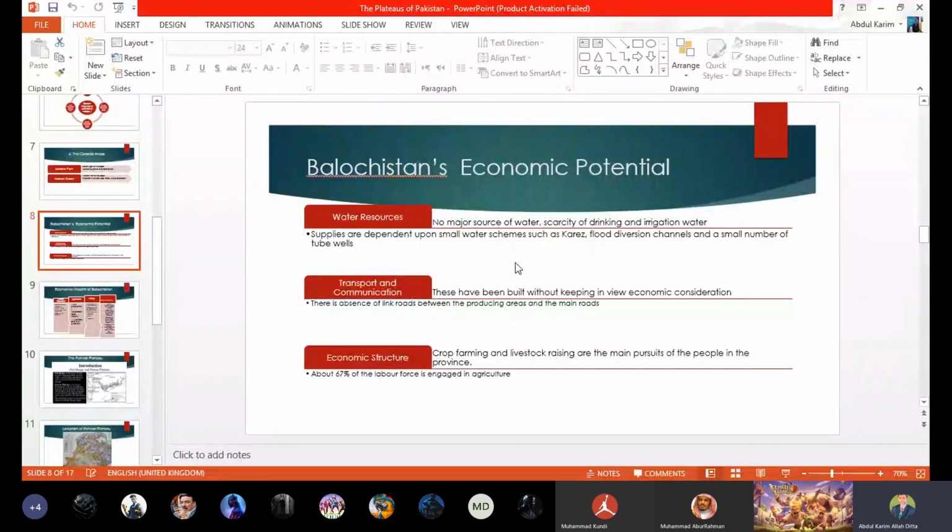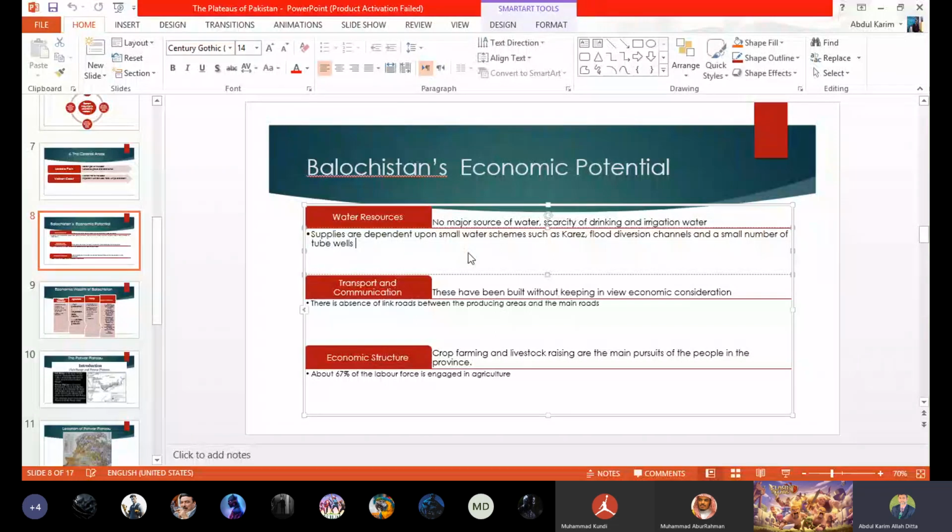So I will explain, one by one, so you will understand this question better. Here are some problems. We can say that they have water resources, but they are not sufficient. The water resources which we have in Balochistan are insufficient, meaning they are not an ample amount. The water resources which we have in Balochistan are Kares.